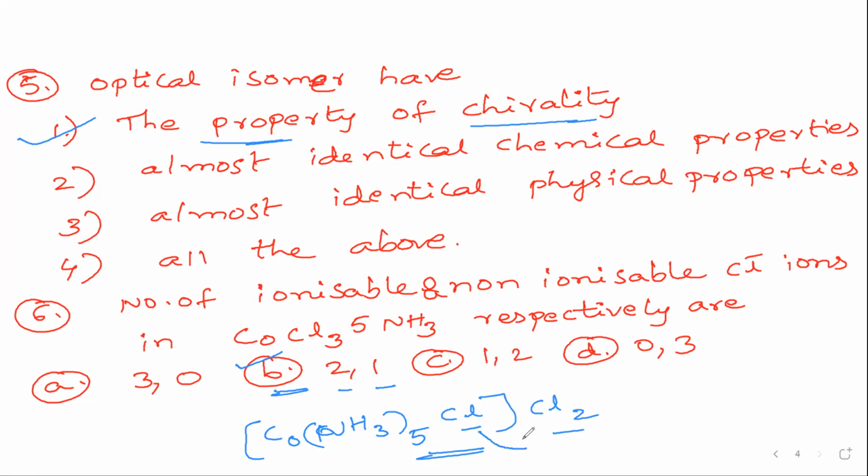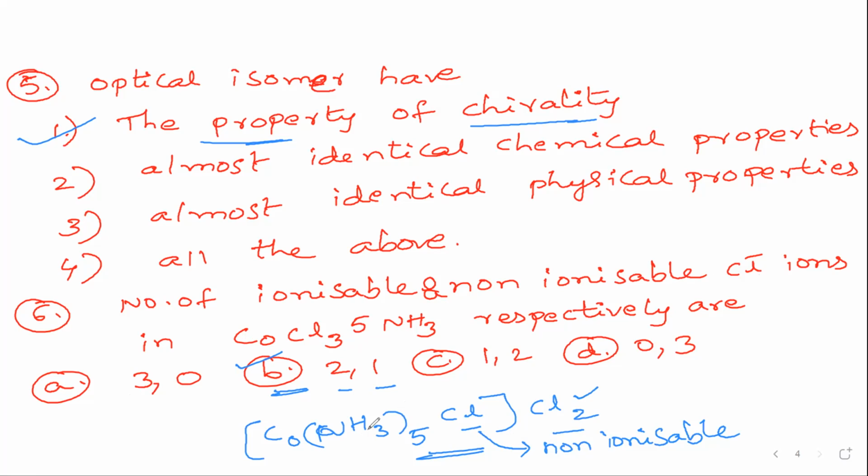This chlorine is non-ionizable. Very, very important, this type of question. Please note down, children. So the number of ionizable and non-ionizable chlorine ions in CoCl3.5NH3. Suppose if they have given CoCl3.6NH3, definitely it should be 3, 0. Ionizable ions will be outside the square bracket and non-ionizable will be inside the square bracket.